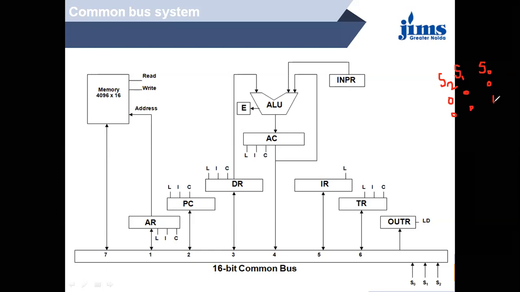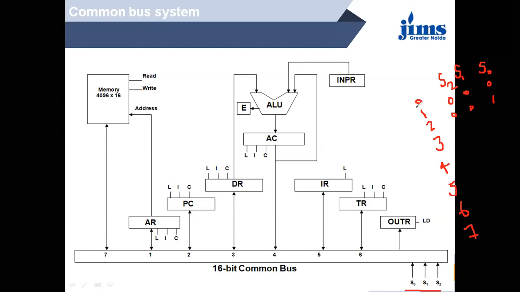When I calculate the value, it can be 0, 1, 2, 3, 4, 5, 6 and 7. So when we have these three selection lines S0, S1 and S2, we can get these 8 possible combinations.